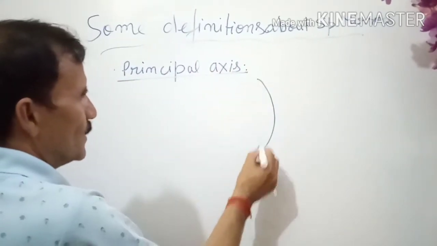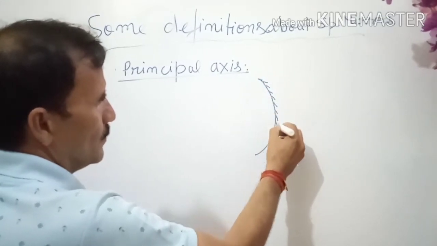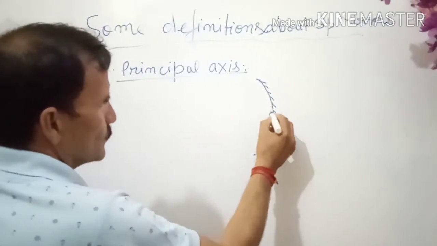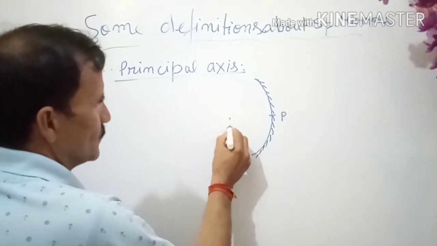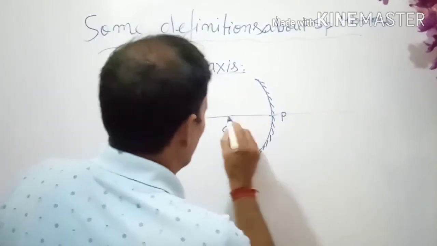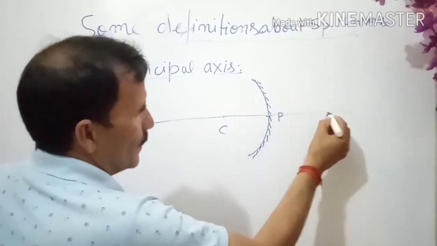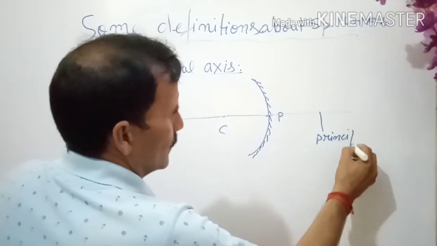Suppose we are joining a straight horizontal line. Suppose this is a concave mirror, and we are taking the pole and the center of curvature. A straight horizontal line passing through the center of curvature and the pole is called the principal axis.